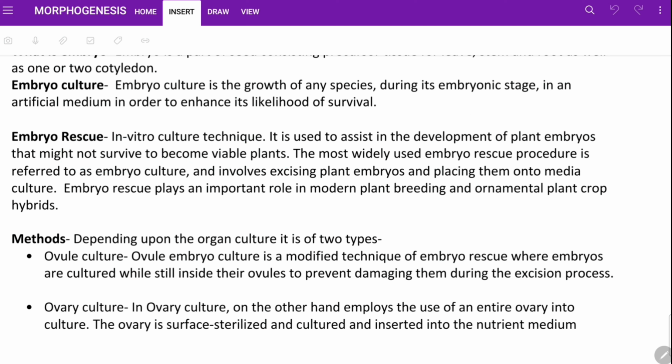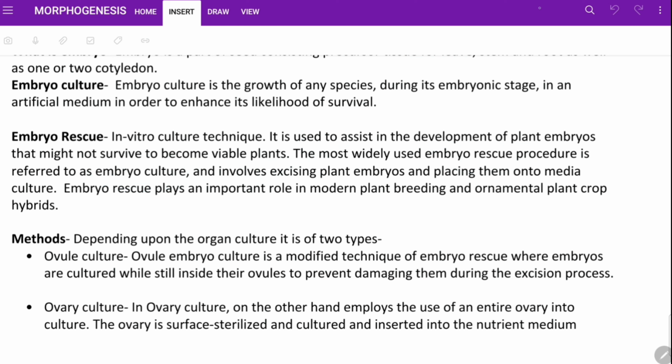The next is, the most widely used embryo rescue method is referred to as embryo culture. So we are rescuing that underdeveloped embryo that will not produce a viable plant, by culturing the embryo. The embryo culture technique that produces a whole plant is called embryo rescue.